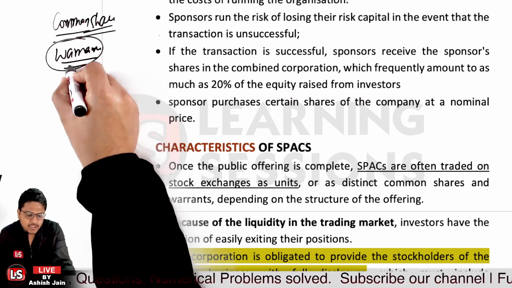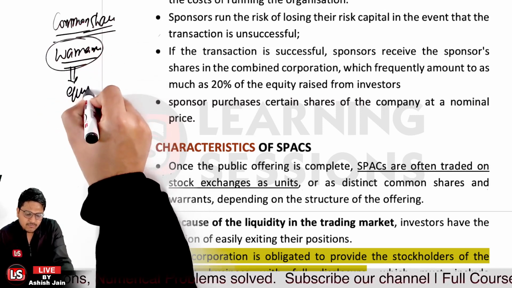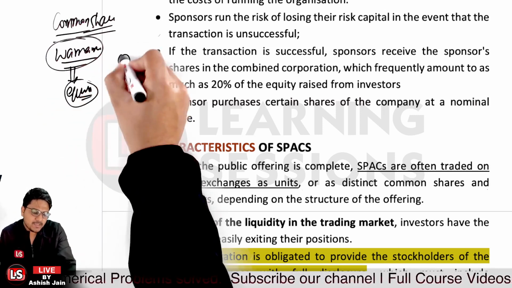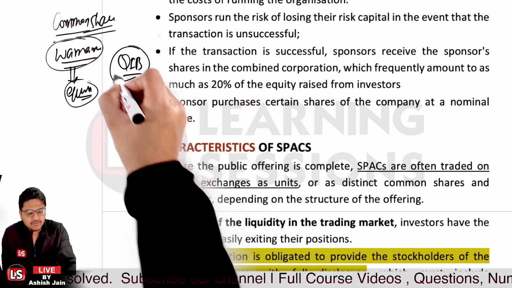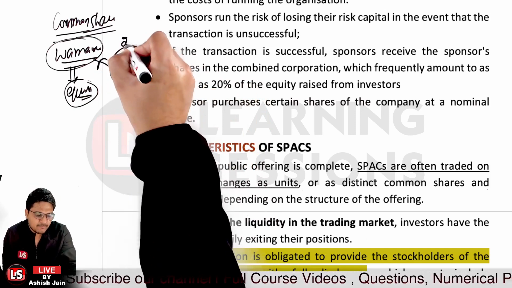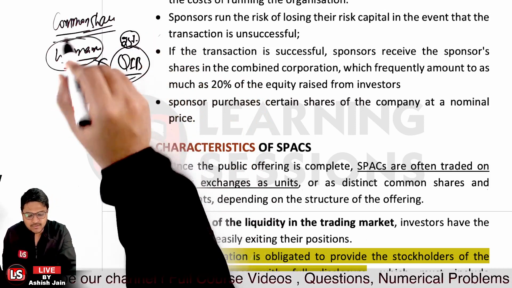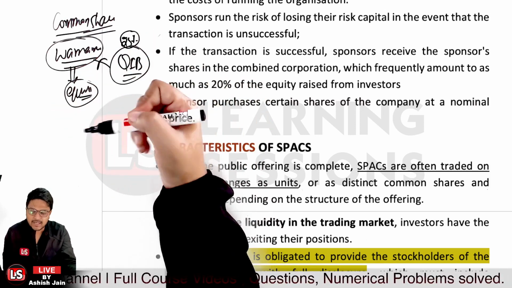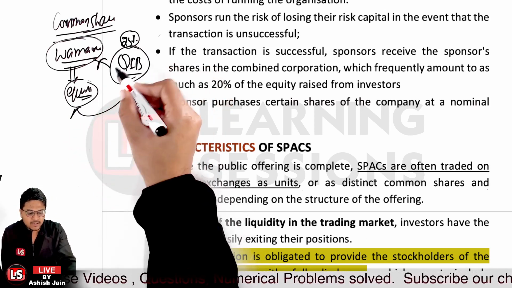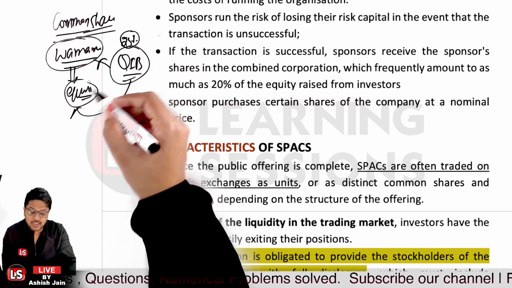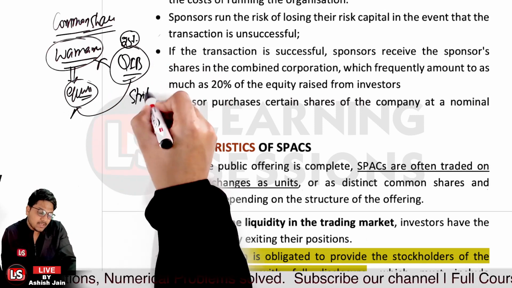Warrants will be based upon the equity shares in that scenario, giving a right to the QIBs, that is, qualified institutional buyers or other buyers who have invested in the warrants. Let's say upfront they have paid 25% of the amount, and once the transaction is completed and they find that the shares are beneficial for us, they can pay the remaining amount and acquire the shares at a strike price.